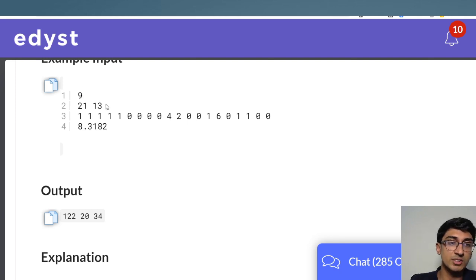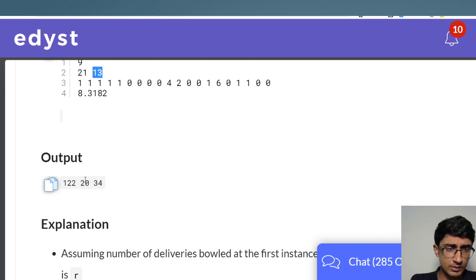Sachin was on 21. Sehwag was on 13. After the end of it, whoever's the striker has to be Sehwag, because Sachin was already on 21. So Sachin has now 34, Sehwag has 20 runs, and the total number of runs scored by the entire team is 122.